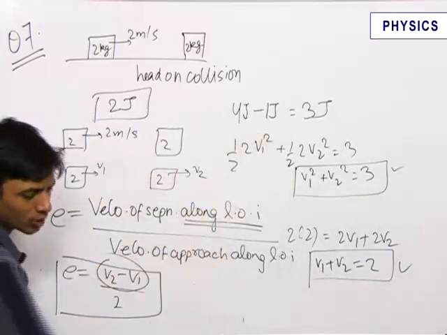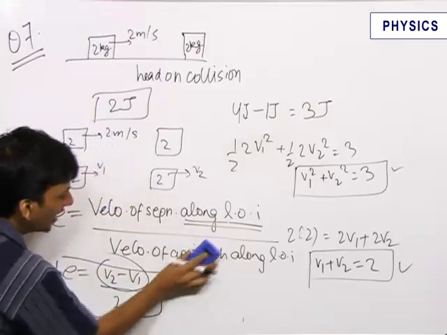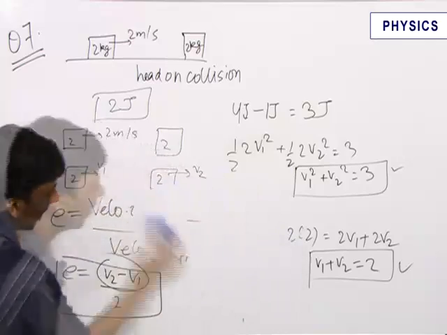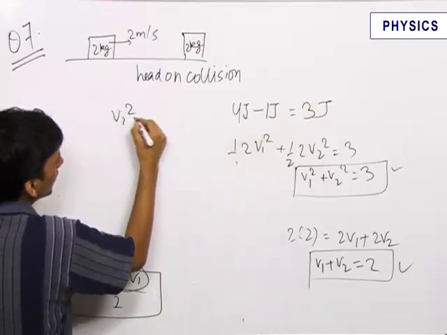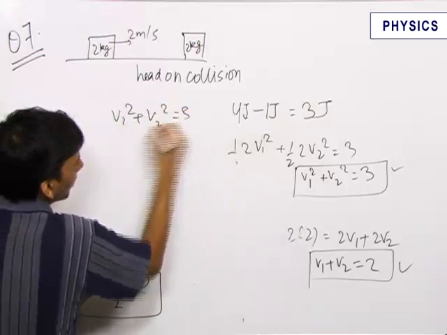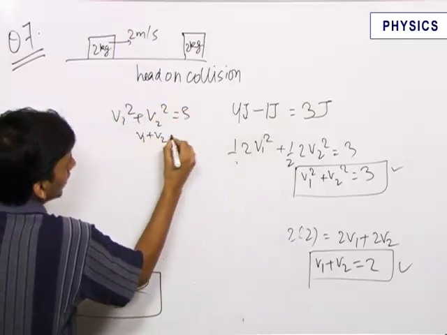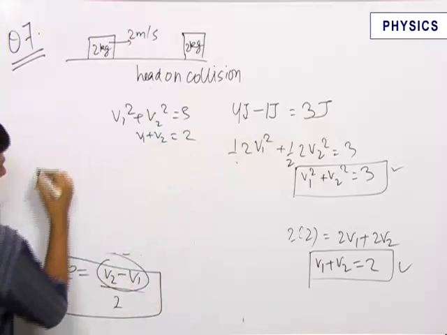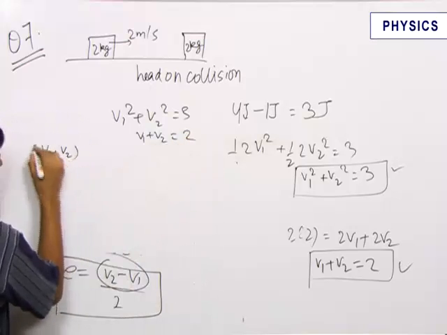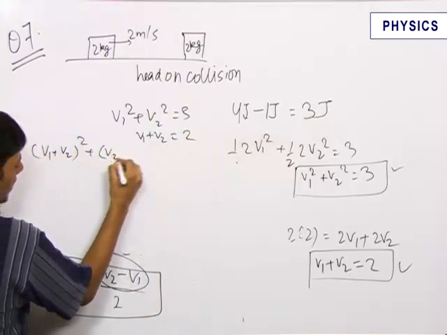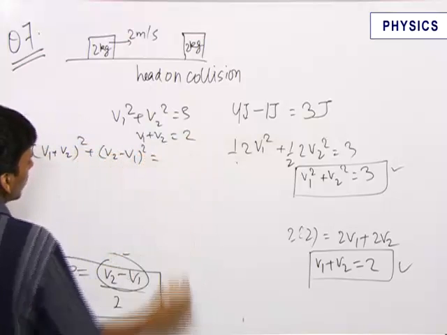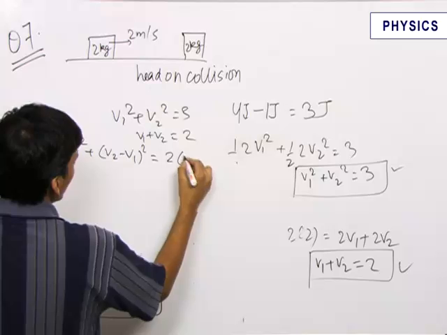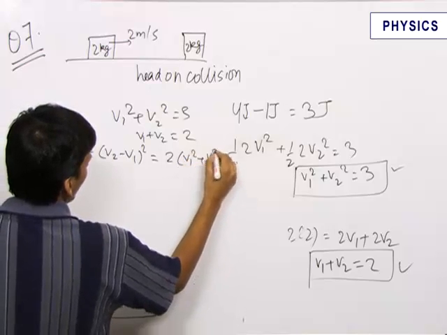So instead of solving the quadratic equations, what we can intelligently do is write these two equations: V1 square plus V2 square is equal to 3 and V1 plus V2 is equal to 2. We know that (V1 plus V2) whole square plus (V2 minus V1) whole square is equal to 2 times (V1 square plus V2 square).